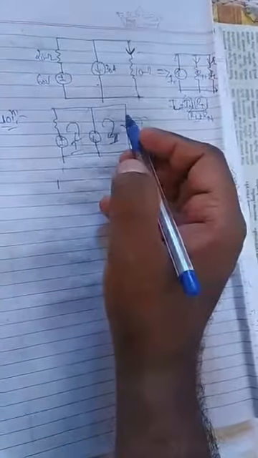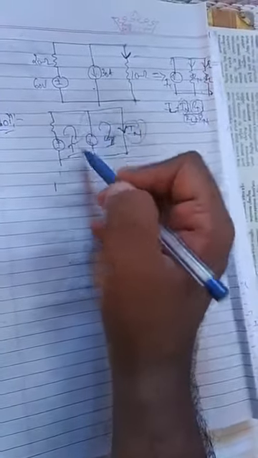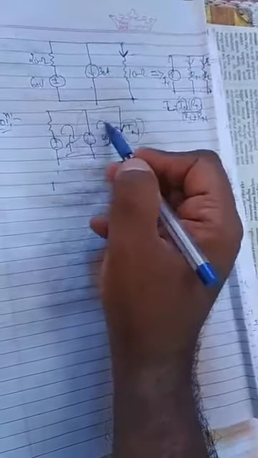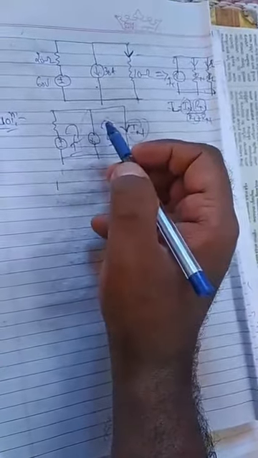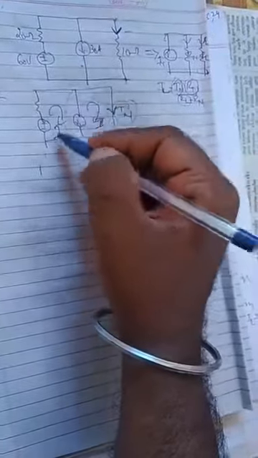While applying the super mesh, we have to remove this current source which is connected in between the two loops. We have to imagine that it's not connected. We should remove this. In that case, what is the circuit? If it is removed, there will be only one loop. The circuit becomes like this.